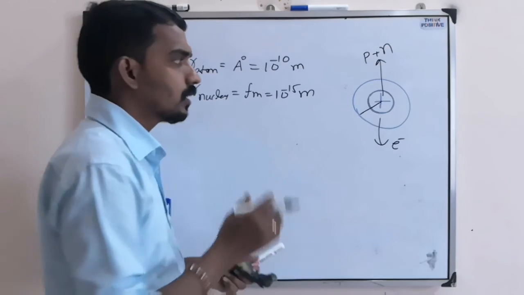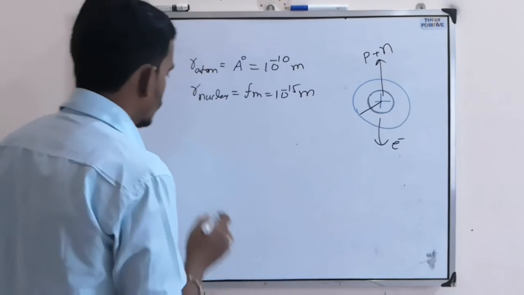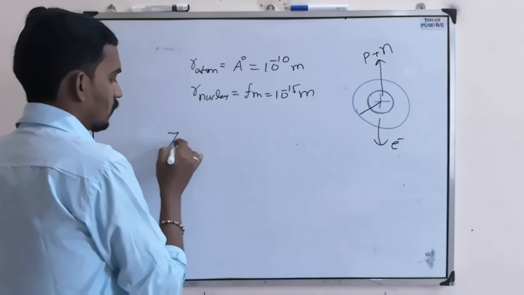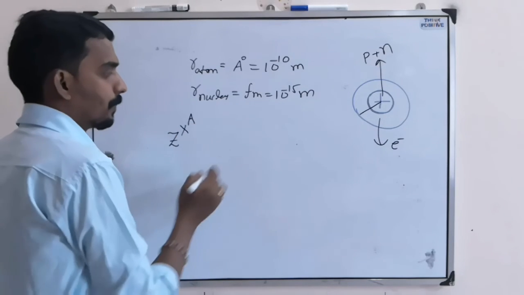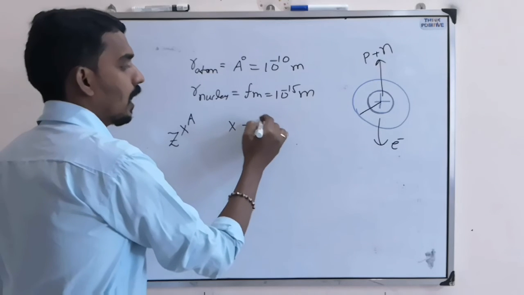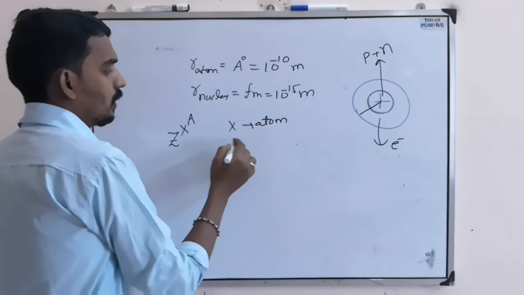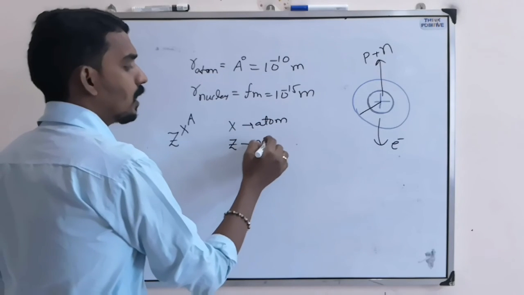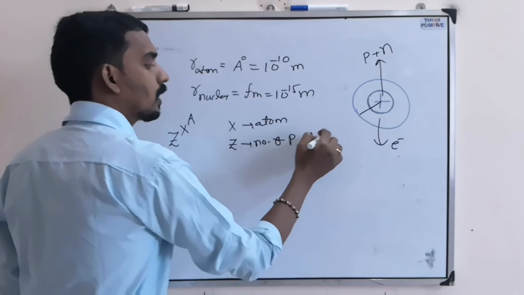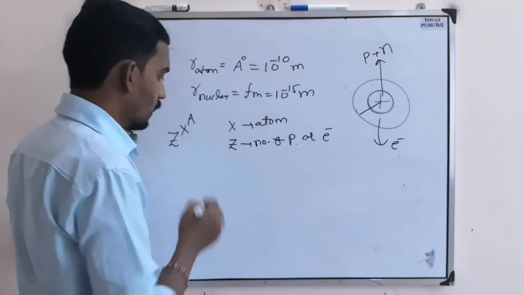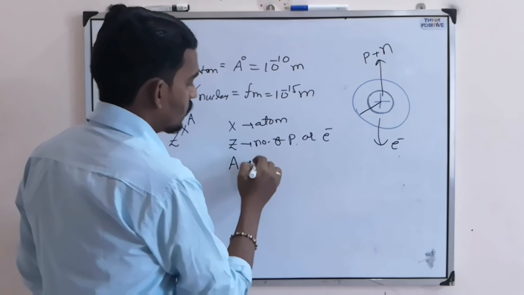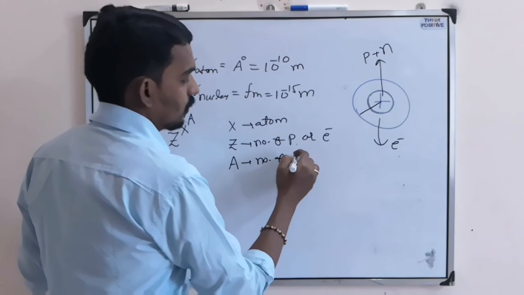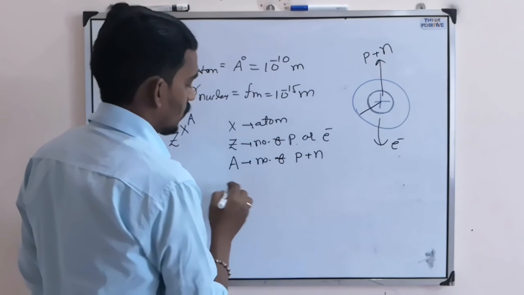Now the general representation of a nucleus is ZXA, where X is the atom, Z is the number of protons or electrons (always protons and electrons are in equal number), and A is the number of protons plus neutrons.